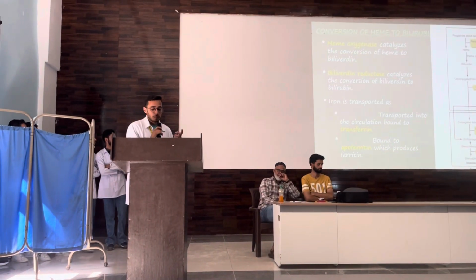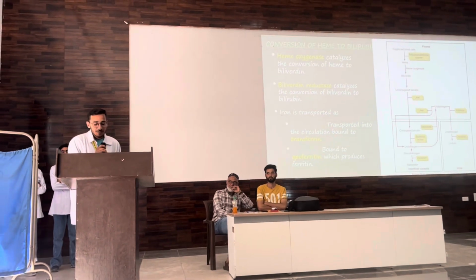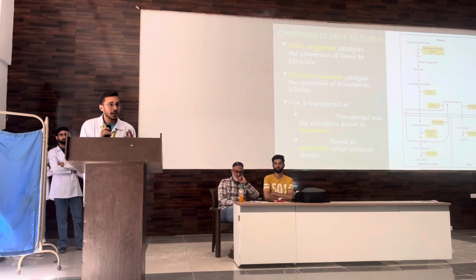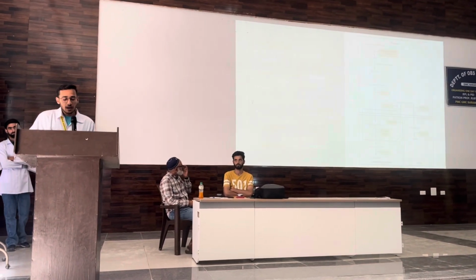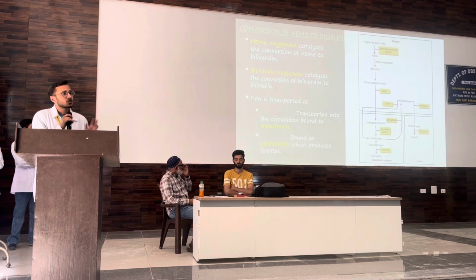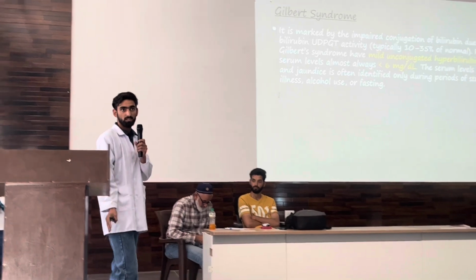Conversion of heme into bilirubin is catalyzed by two enzymes. The first enzyme is the heme oxygenase, which catalyzes the conversion of heme into the biliverdin and also the iron. And we cannot have free iron in our blood as it is very toxic. So first iron needs to be transported. Iron is transported in the circulation by transferrin.